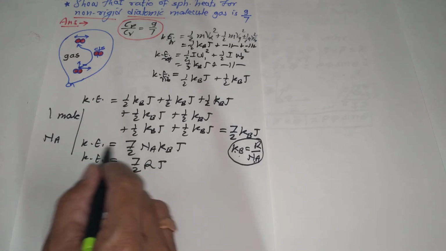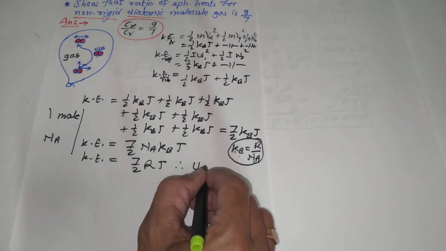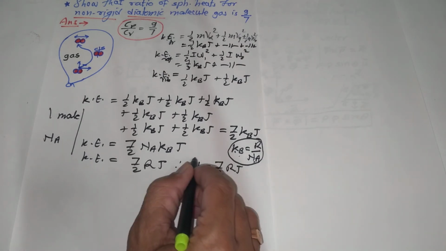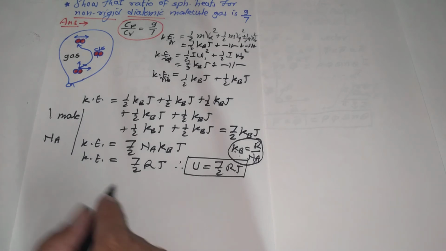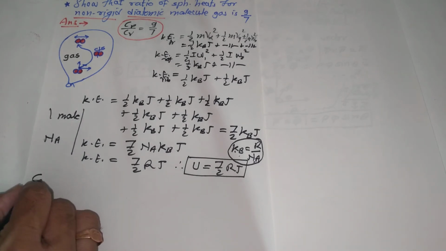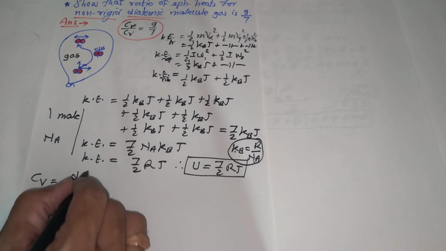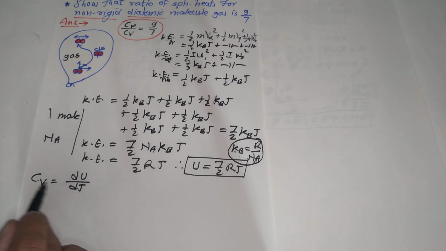This is nothing but the internal energy of the gas. Therefore U equals 7 by 2 RT, the internal energy of the gas. And the specific heat at constant volume Cv can be determined as Cv equal to dU by dT. The rate of change of internal energy with respect to temperature is called the specific heat of the gas at constant volume.